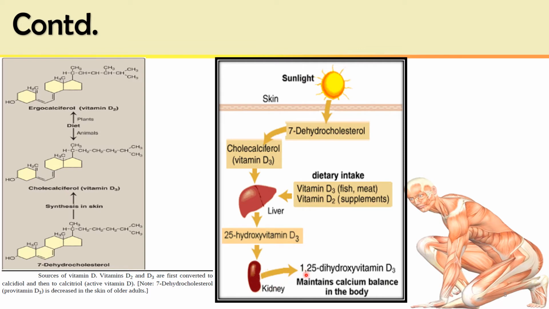Now it is 1,25-dihydroxy vitamin D3. This form, having two additional OH groups on vitamin D3, is the active form, and it performs the biological function. This is the main vitamin which controls calcium homeostasis in our body.